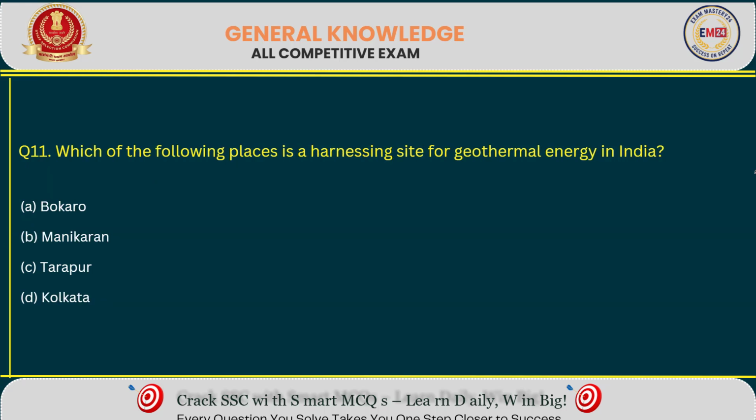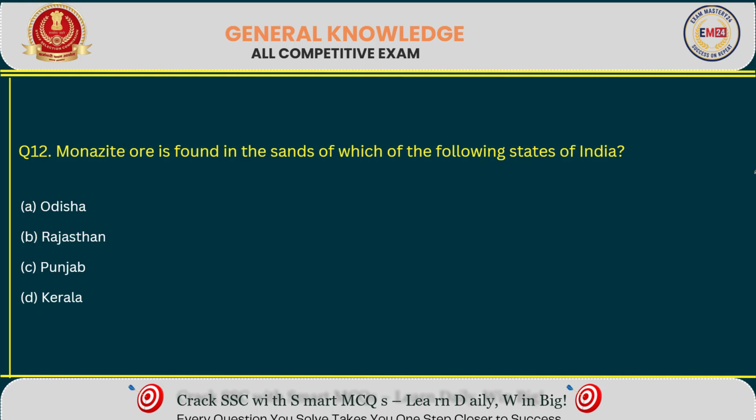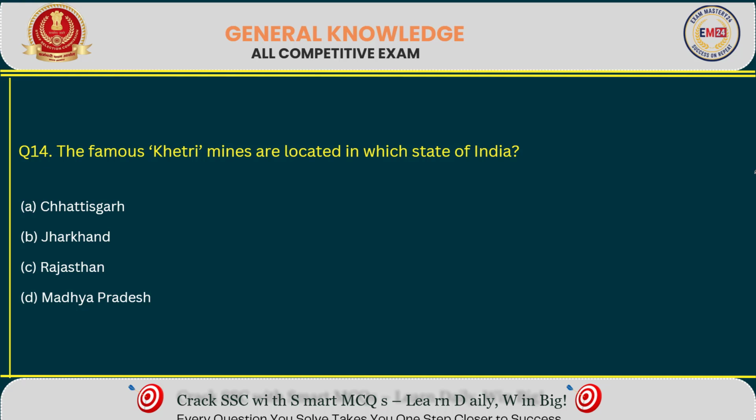Next question. Which of the following places is a harnessing site for geothermal energy in India? Right answer option B, Manikaran. Next question. Monazite ore is found in the sands of which of the following states of India? Right answer option D, Kerala. Next question. The famous Khetri mines are located in which Indian state? Right answer option C, Rajasthan.